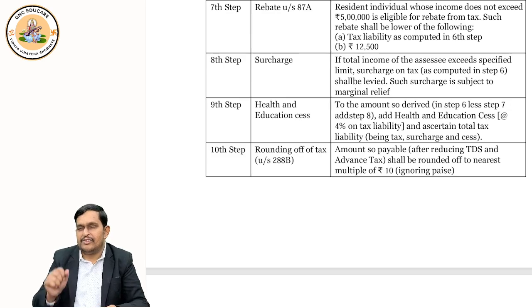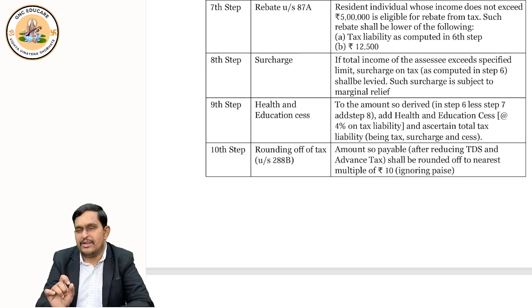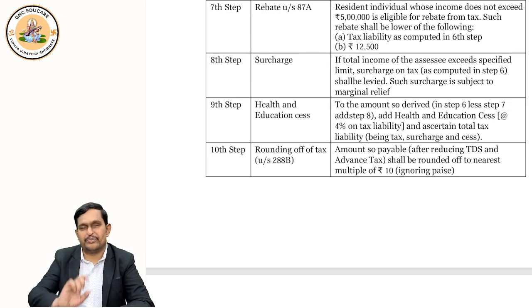Again, I'll repeat for you. First, decide residential status. Then compute the income under various heads. Then total all heads to get gross total income. Then deduct deductions under 80C to 80U. Then get the total income. Round it off to the nearest 10 rupees and then calculate tax on it. After calculating tax, deduct rebate if applicable, or if you are a super income earner, add surcharge. After that, you will add health and education cess. And finally, when you get the tax, round it off under 288B to the nearest 10 rupees.